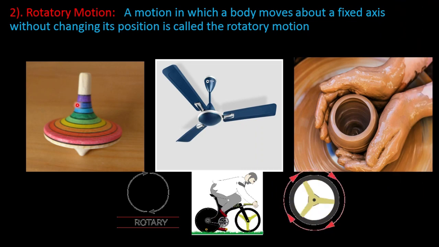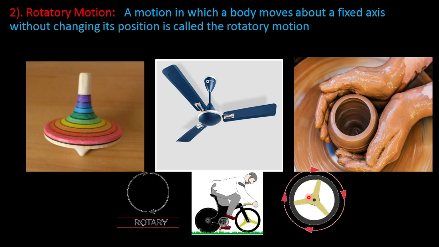Here you can see a spinning top, ceiling fan and potter's wheel moving in a circle about a fixed axis. This type of motion is called rotatory motion. So, rotatory motion can be defined as a body moving or spinning about a fixed axis without changing the radius of its motion.